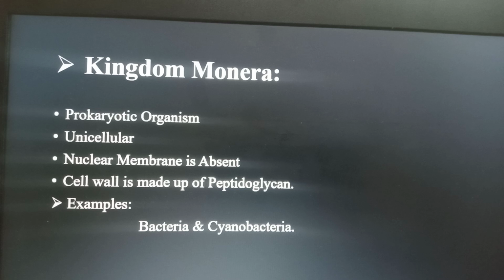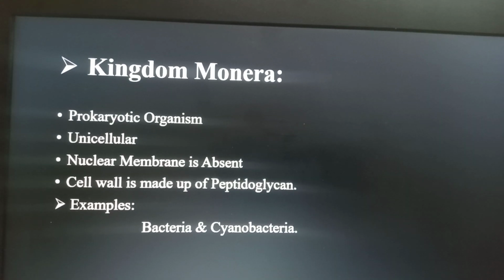And the last point about kingdom Monera: some are autotrophs, just like cyanobacteria, and mostly heterotrophs, just like bacteria. Six characteristic features are present in kingdom Monera. So the first kingdom is complete, kingdom Monera, and the remaining kingdoms we'll discuss in the next lecture.